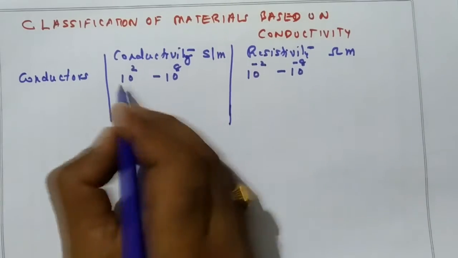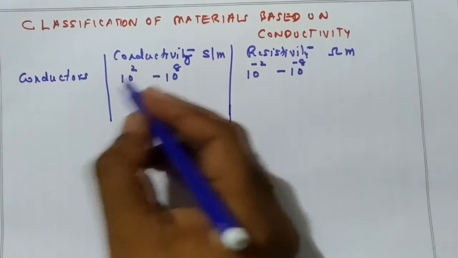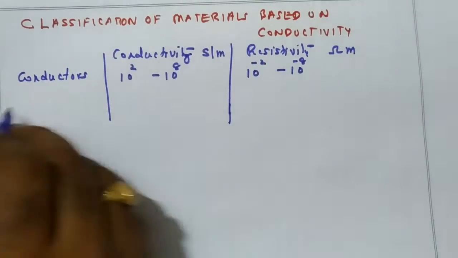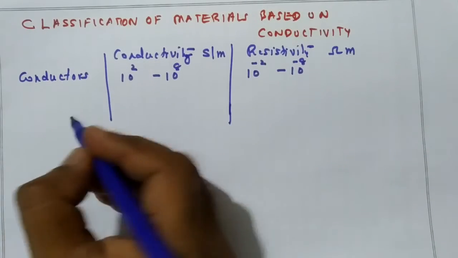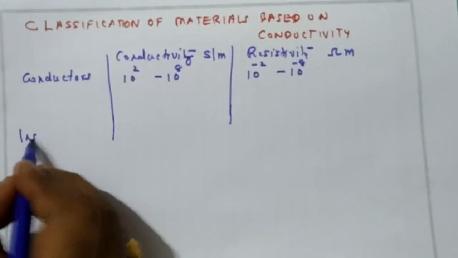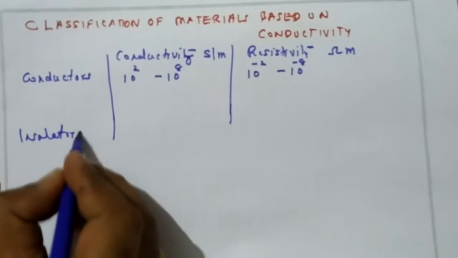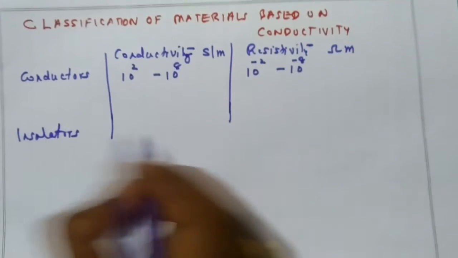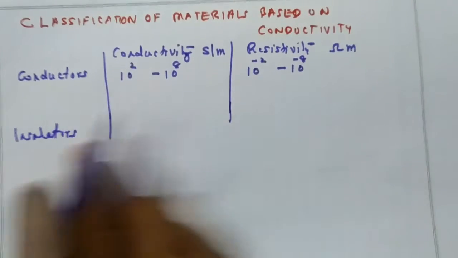See the conductivity. Conductivity is very large, in the order of 10 to the power 2 to 10 to the power 8. That is why it is called a conductor. Now, another category is called insulators. These insulators will not allow any current through this material.